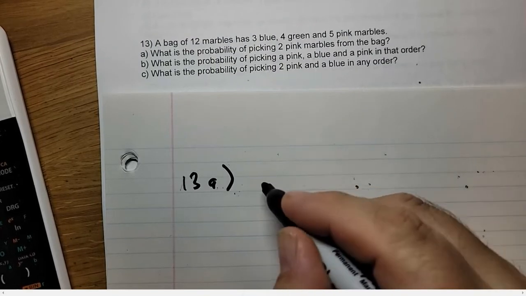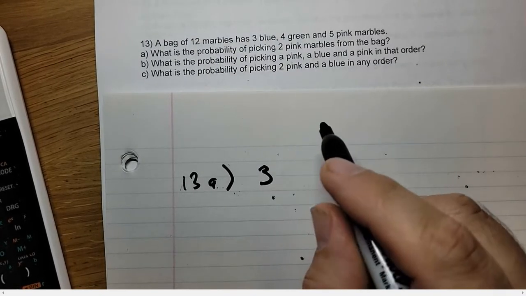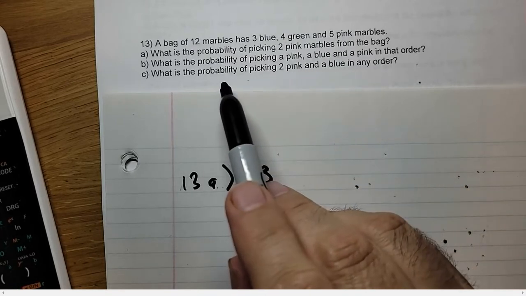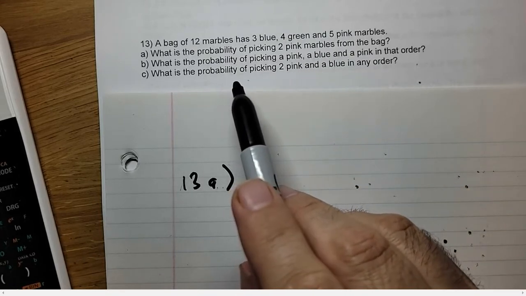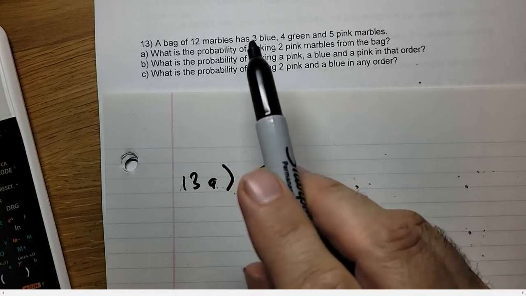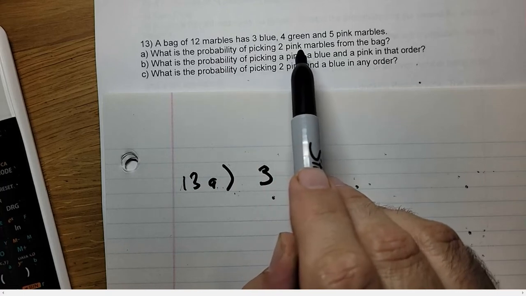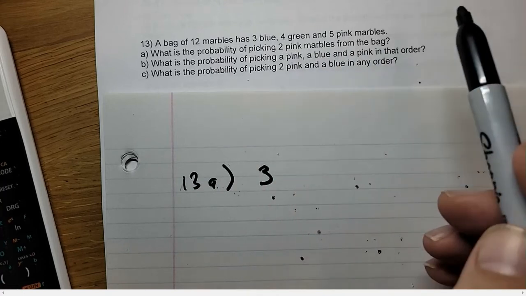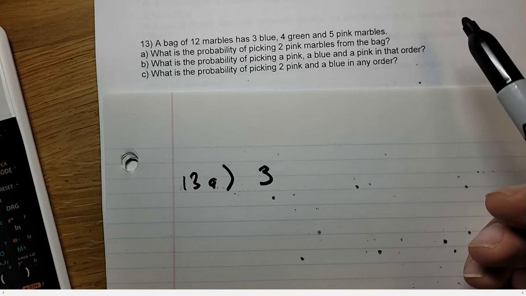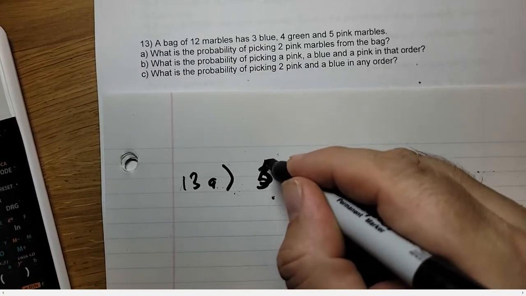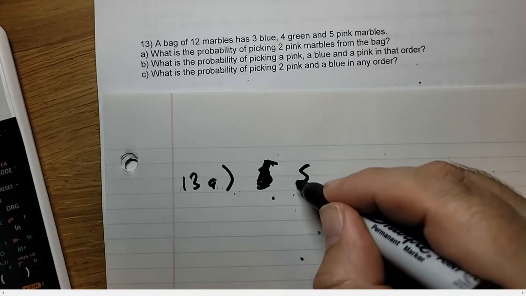Oh, I made a mistake here. It's different than mine here. There's not 3 pink marbles. There's 5 pink marbles. So sorry about that. We got 5 pink marbles.